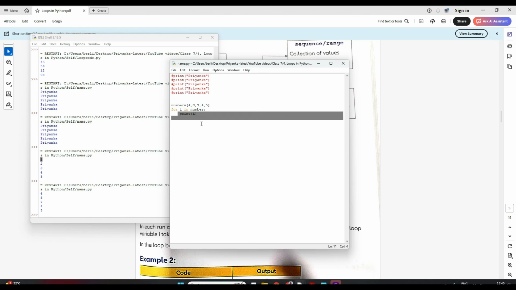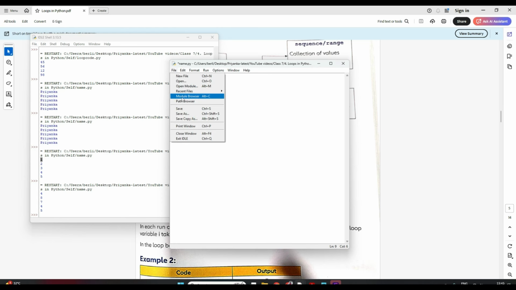So whatever is inside this for loop keeps on running till all the numbers in your list are complete. Similarly, instead of just print I, I can also give print Priyanka. So see what it will do. First I is 4, it will take 4, right? So it will come inside this loop, it will print I, which is 4, and it will print Priyanka. Again it will go back, now I becomes 8, it will print 8, again print Priyanka, again go back, I becomes 7. See, I'll run it and show you.